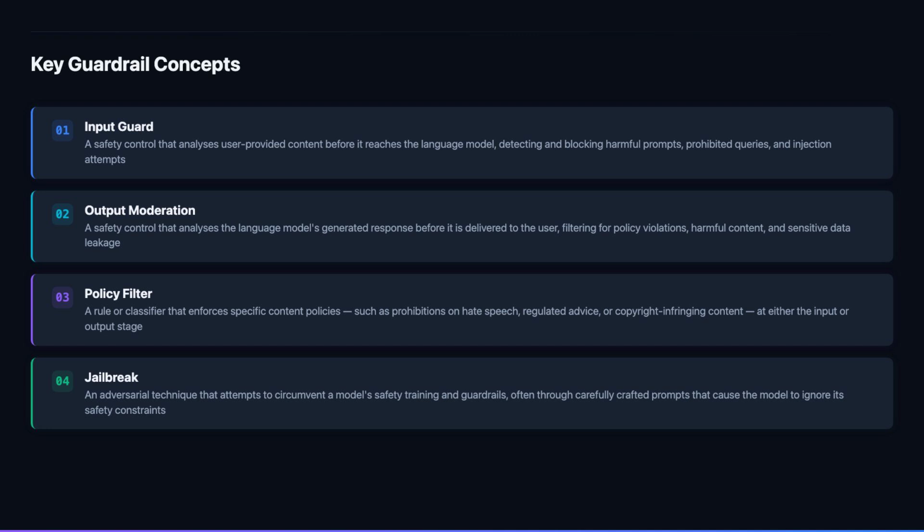Jailbreaking refers to adversarial techniques designed to circumvent the safety training and deployment guardrails of an AI system, causing it to generate content it would normally refuse. Common jailbreak approaches include role-play prompts that ask the model to pretend to be an AI without safety constraints, hypothetical framings that ask for harmful information in the guise of fiction or academic discussion, many-shot prompts that progressively shift the model's behavior through a series of increasingly problematic exchanges, and prompt injection attacks that hide malicious instructions in seemingly innocuous content.